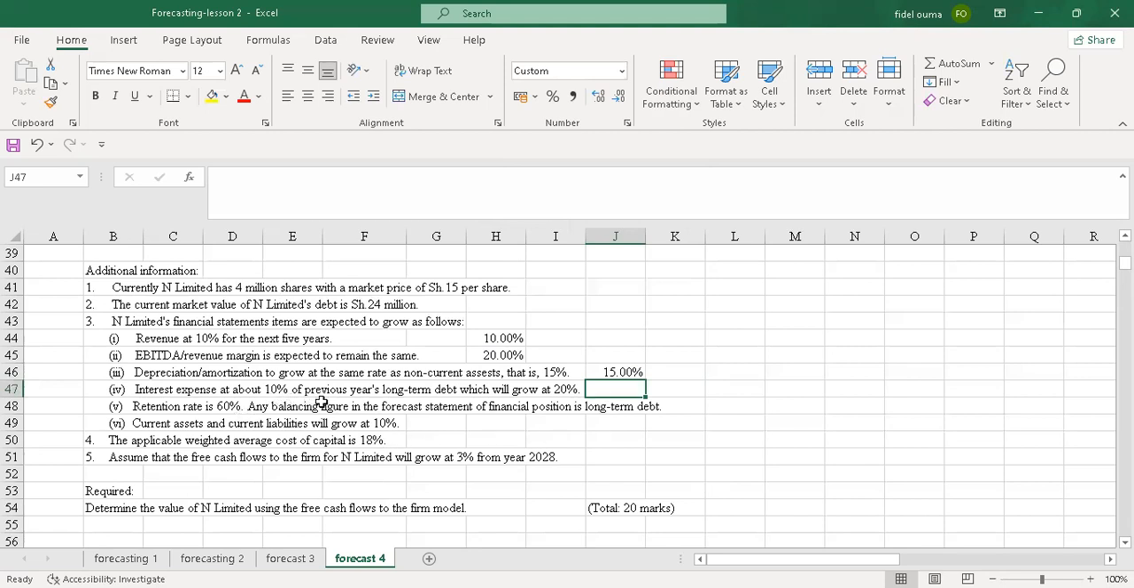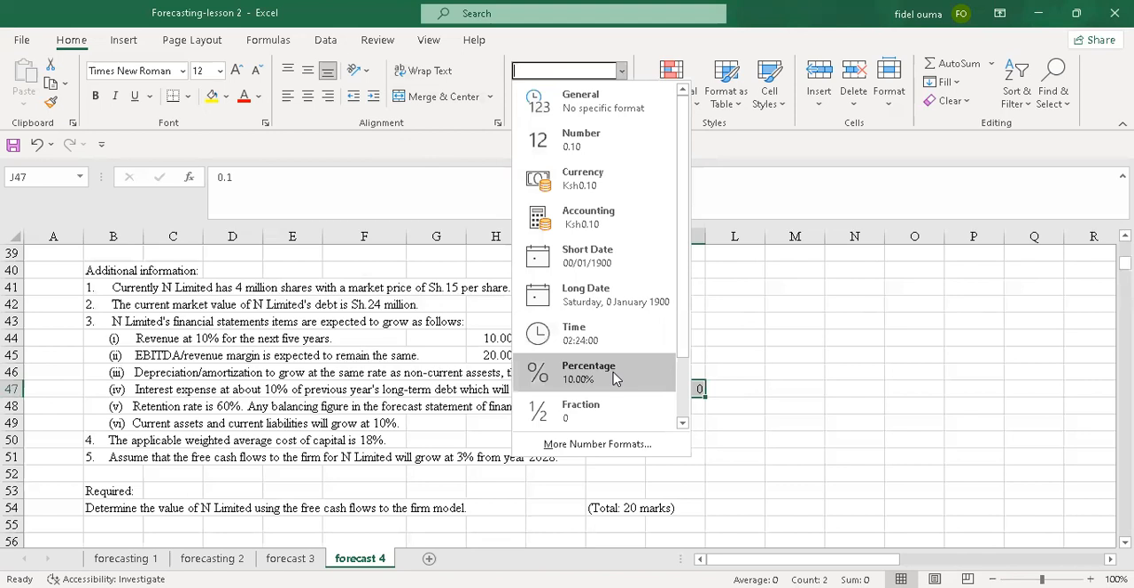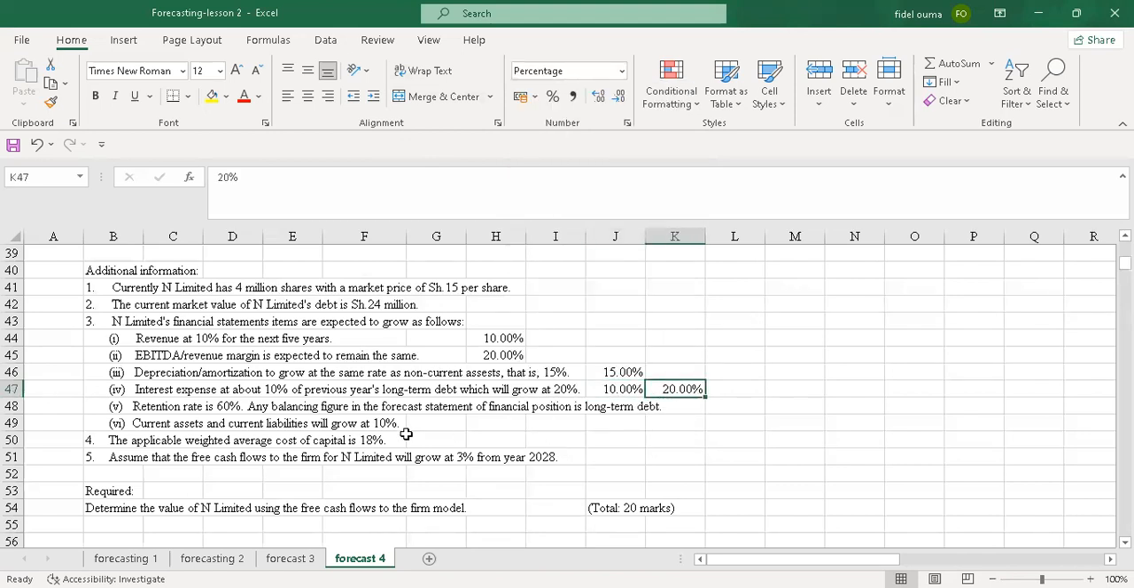Interest expenses about 10% of previous year long-term debt, which will grow at 20%. So here there are two things. Interest expense is at 10% of the previous year long-term debt. But the long-term debt will grow at 20% annually. That's good information. So I just changed all that into percentage. So you have 10 and 20%.